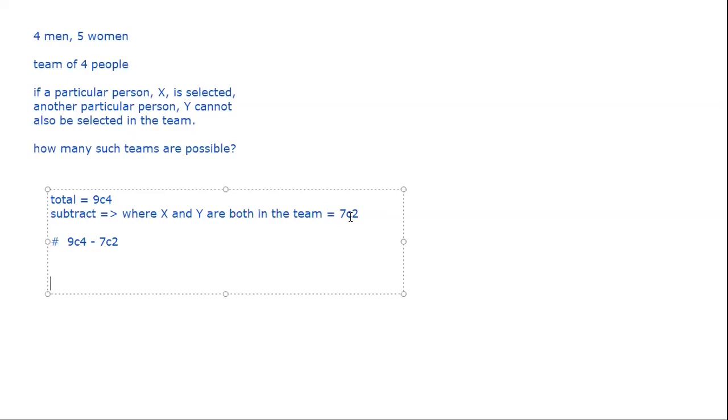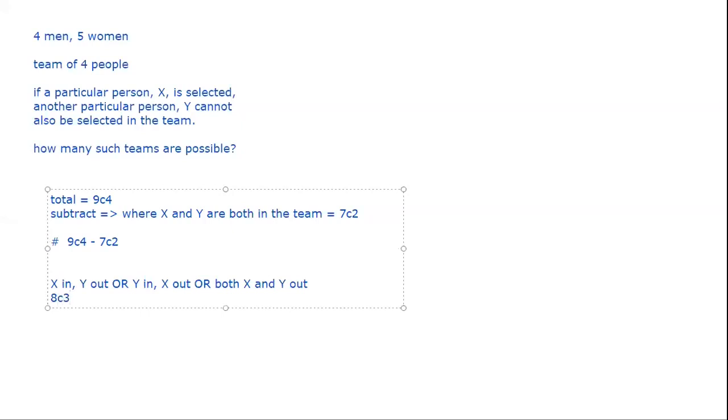I say X in, Y out, or Y in, X out, or both X and Y out. There are 3 possible scenarios you can have. Now, when I'm saying X is already in the team, I already have 1 person. I need to select 3 more from the remaining 8. So it would be 8C3. That's the total number of cases where X is in, but Y is not.